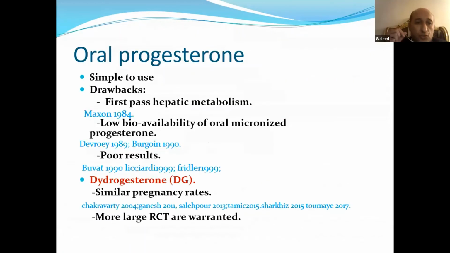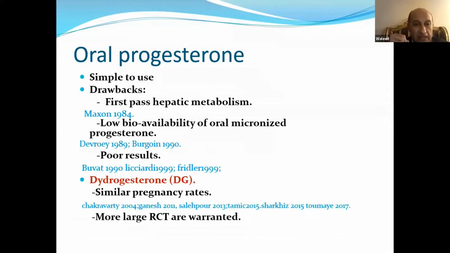What about oral progesterone? Simple to use. Drawbacks include first pass hepatic metabolism. Maxson in 1984 mentioned that there is low bioavailability of oral micronized progesterone if given orally. De Vroey in 1989 mentioned in 2 publications that it has poor results.